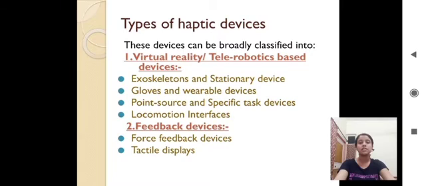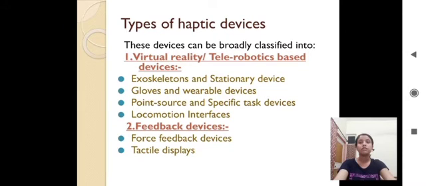These devices can be broadly classified into virtual reality devices, which include exoskeletons and stationary devices, which are immobile systems, gloves and wearable devices that the user attaches to him or her, and the locomotion interfaces.